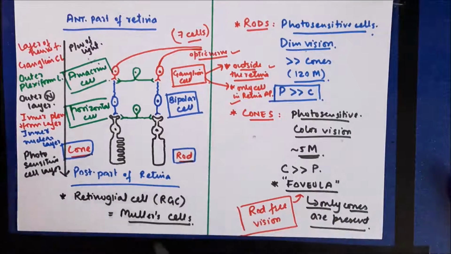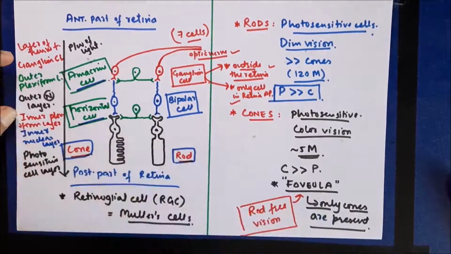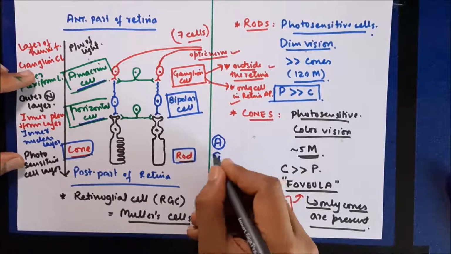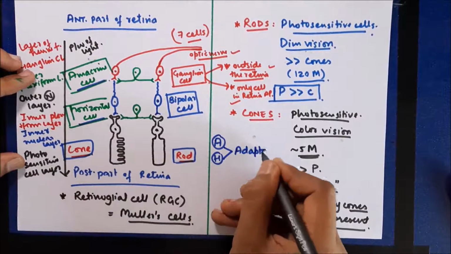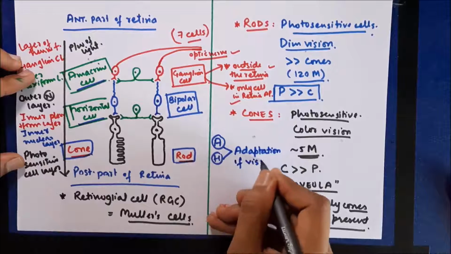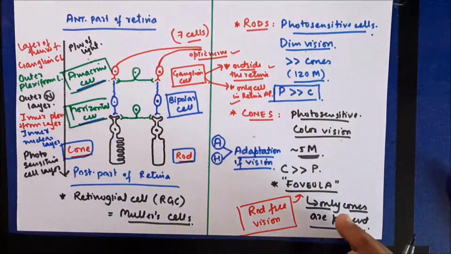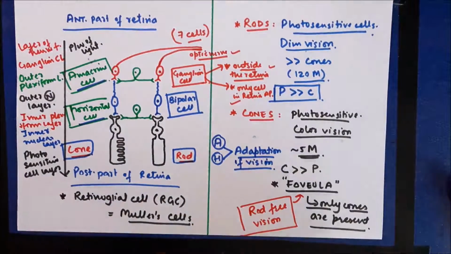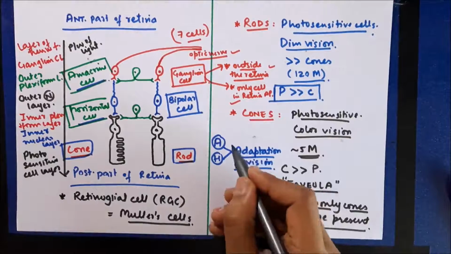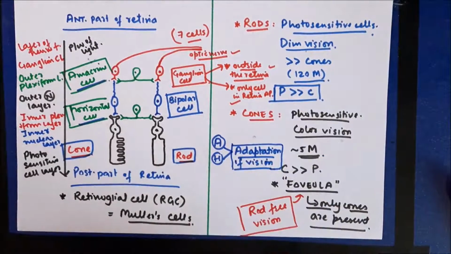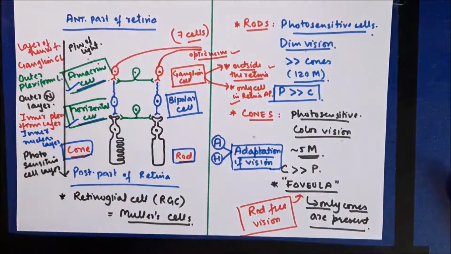Now the 2 types of cells, amacrine cells and horizontal cells, are important cells and they play a very important role in the adaptation of vision. Now we all know what adaptation of vision means. If we sit in a well lighted room and then we immediately shift to a dark room or a room having dim light, in the initial seconds we are not able to see, then after a few seconds we are able to see things because of adaptation of vision. So our cells adapt to the dim light and then we are able to see. We'll discuss it in detail.